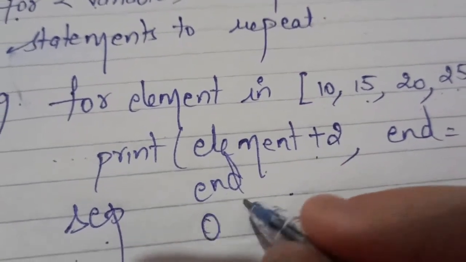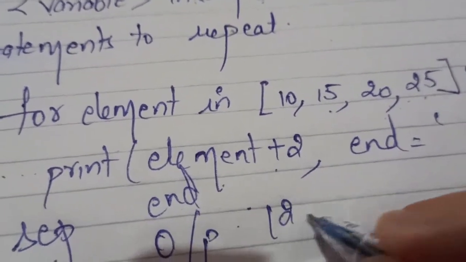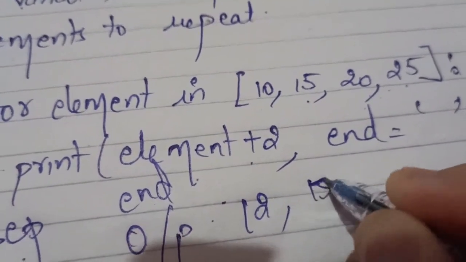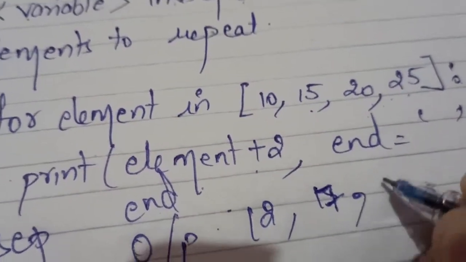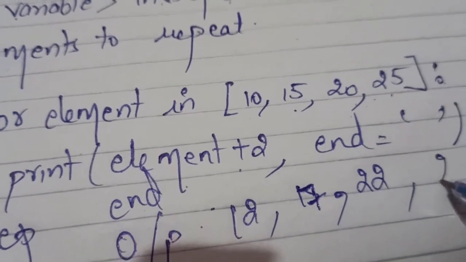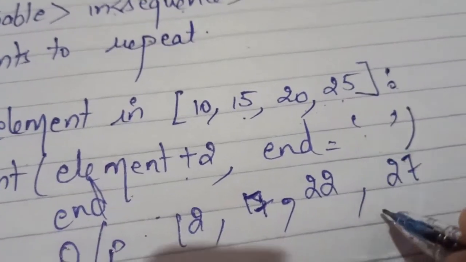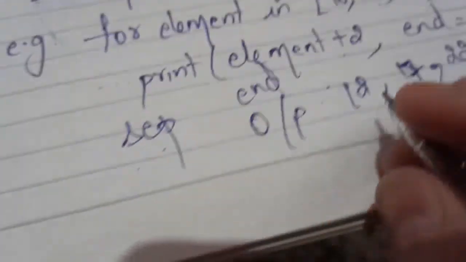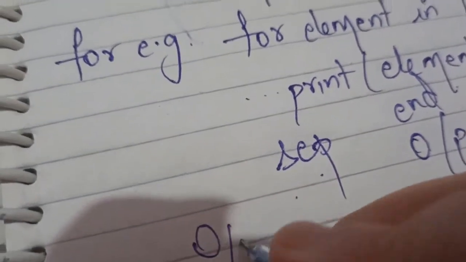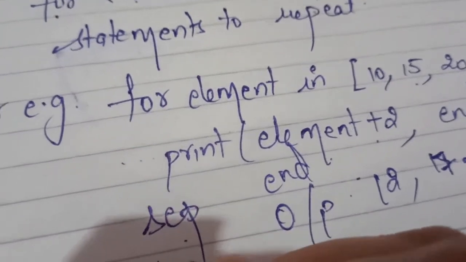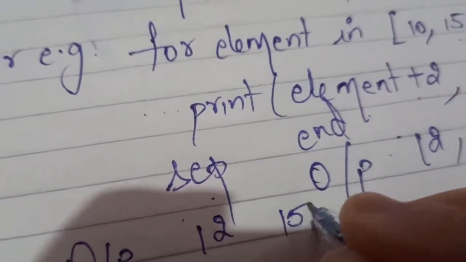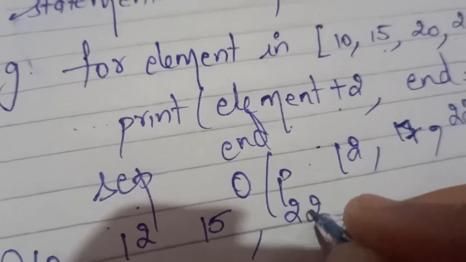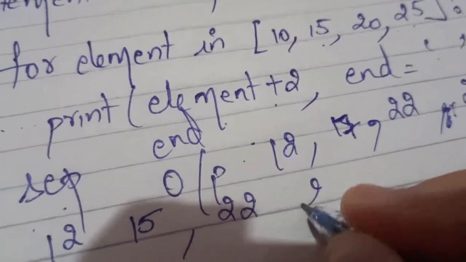So the final output I am getting is 12, then 15 plus 2 is 17, then 22, then 27. Although here it's not a comma, so it is not taking a comma, the space will come. I'm writing again, the output is 12, 17, 22, 27.